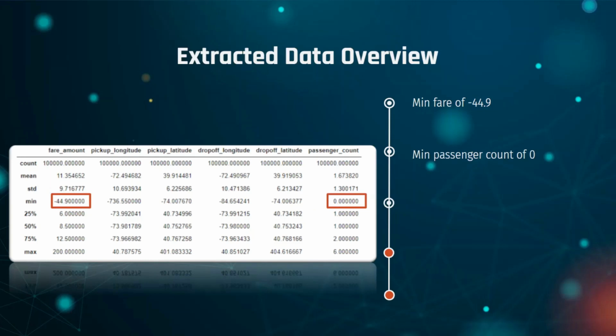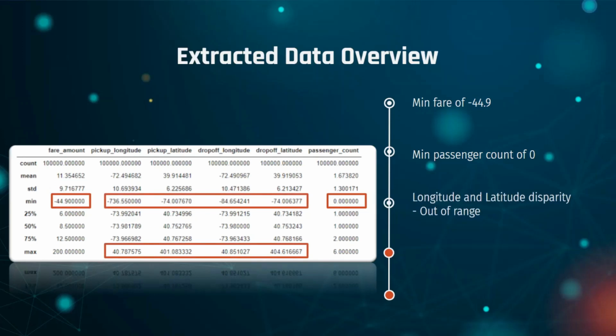Next, the minimum passenger count is 0. This implies that there is at least one data entry that contains 0 passengers. It could be the case where a taxi was called to a passenger pickup point and was charged a flat booking fee, however the passenger did not turn up. The other possible reason could be that the taxi was transporting goods instead of passengers. Since our problem statement was to estimate the taxi fare for a rider to travel from one point to the other, we will be dropping entries with passengers less than 0.